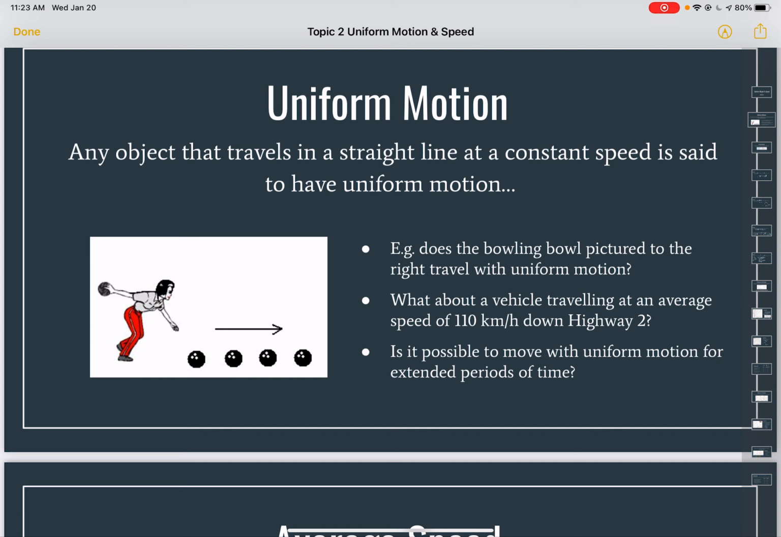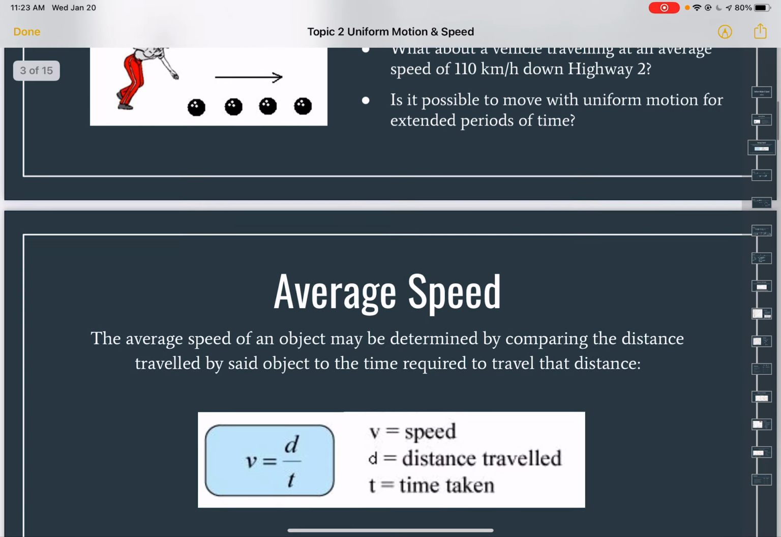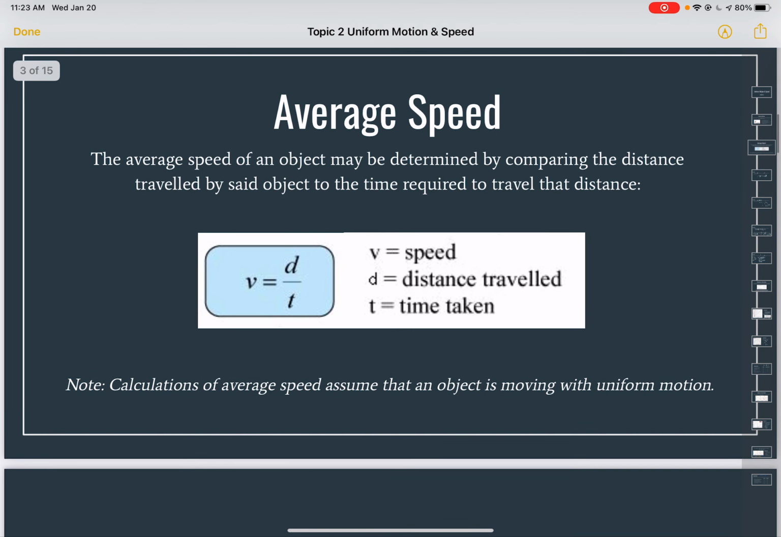Is it possible to move with uniform motion for extended periods of time? It is, I guess, if you're using your car, but again, it would be very difficult as a person to move at a uniform motion. Even if you're walking, you might be walking faster at some points and slower at others. So it's really difficult, and for extended periods of time, definitely more difficult as time goes on.